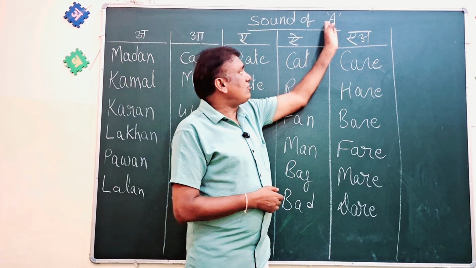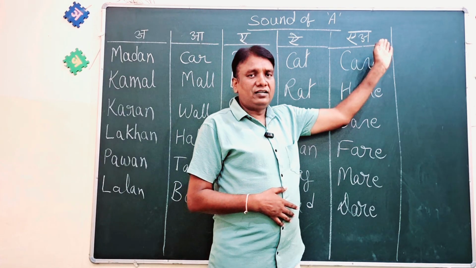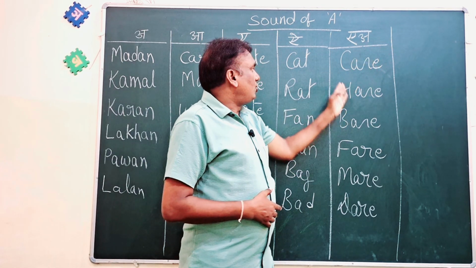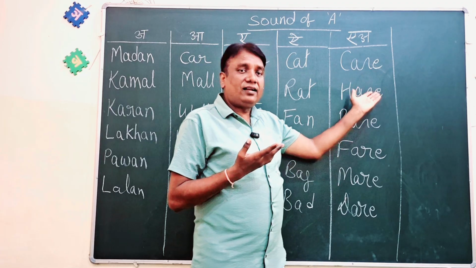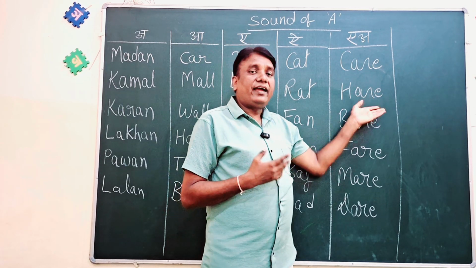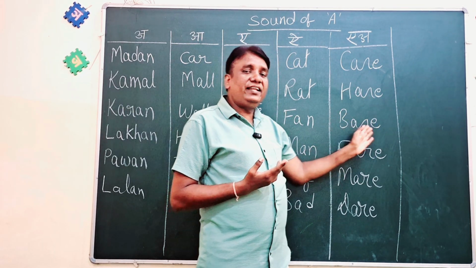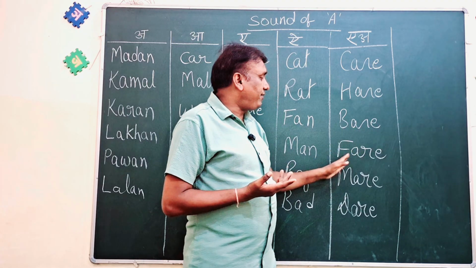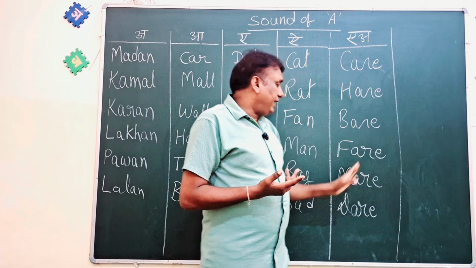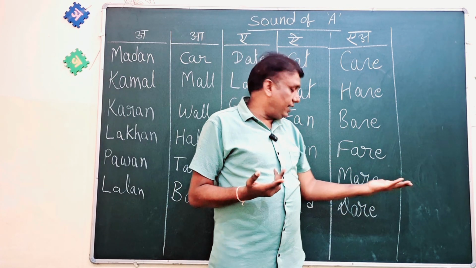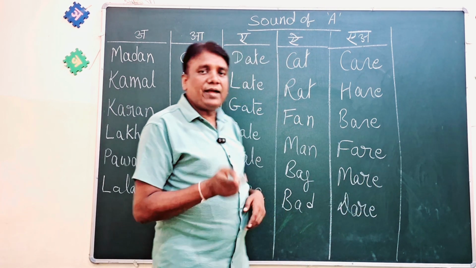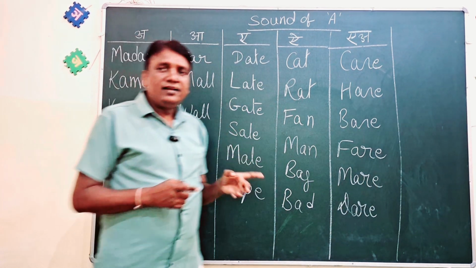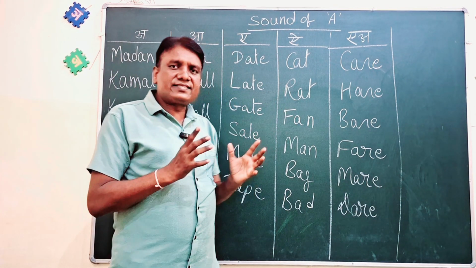Now, A is also pronounced like air. A-R. So, for example, C-A-R-E, care. H-A-I-R, hair. B-E-A-R, bear. F-A-I-R, fair. M-A-R-E, mare. D-A-R-E, dare. Now children, you will have to recite at home and try to write 10 examples on each type.